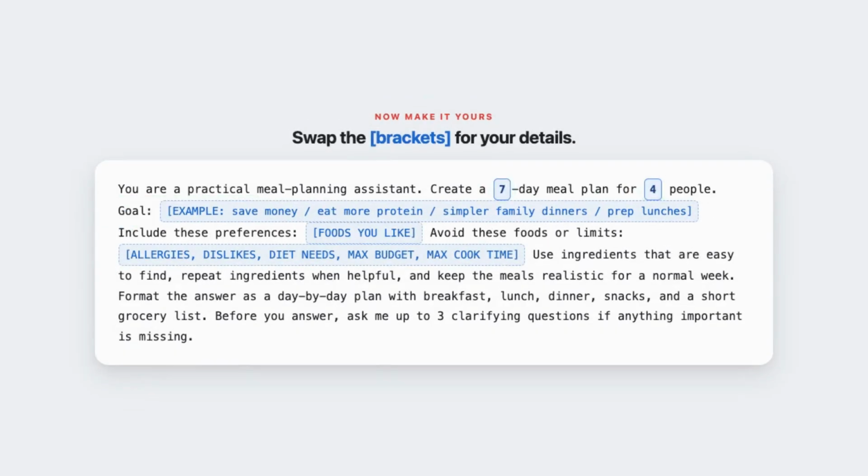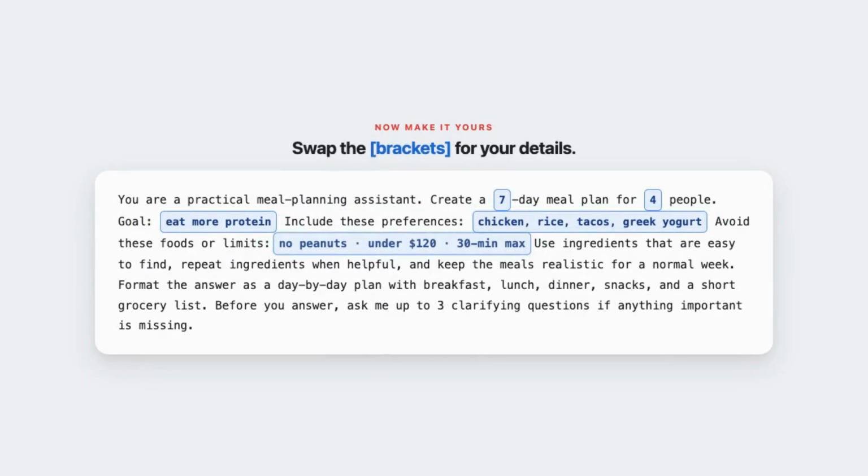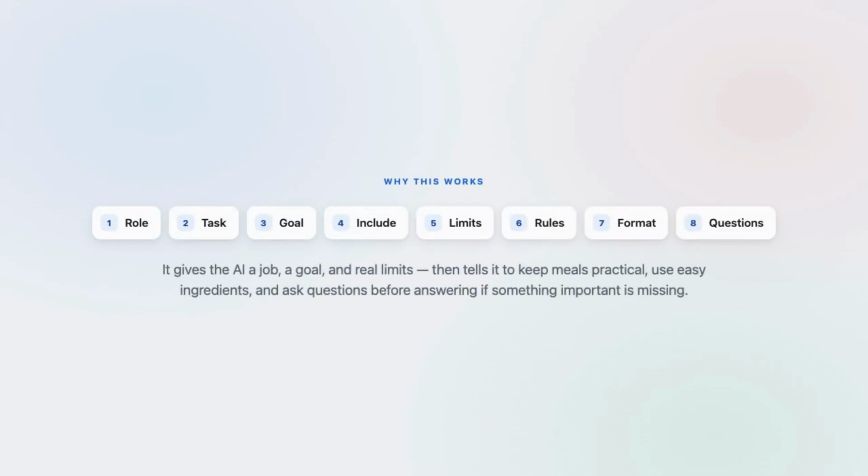This works because it gives the AI a job, a goal, and real limits. It also tells it to keep meals practical, use easy ingredients, and ask questions before answering if something important is missing.